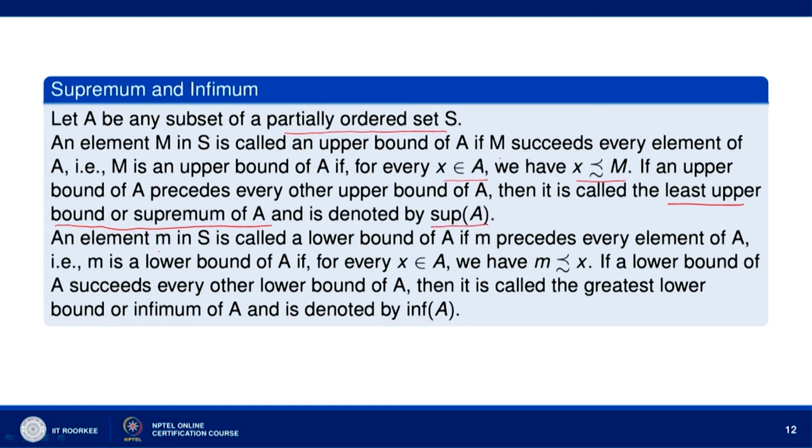An element small m in S is called a lower bound of A if m precedes every element of A, that is, m is a lower bound of A if for every x belonging to A we have m precedes x. If a lower bound of A succeeds every other lower bound of A, then we call it the greatest lower bound or infimum of A and it is denoted by inf A.